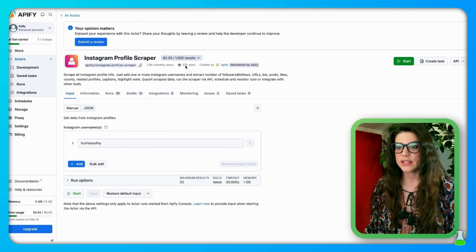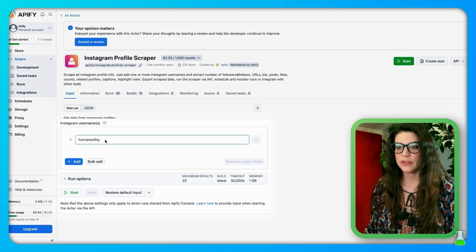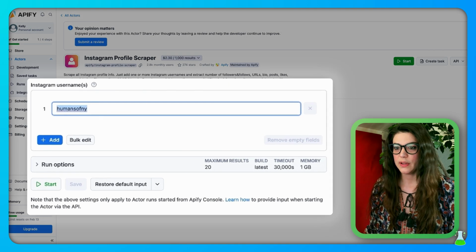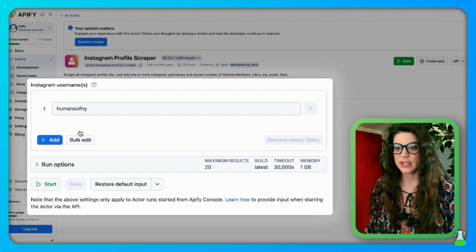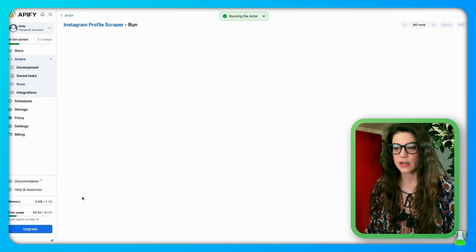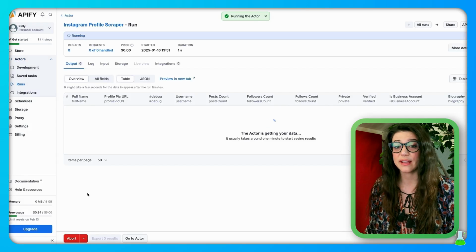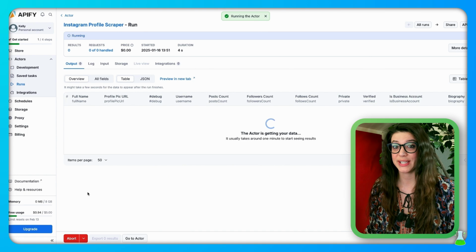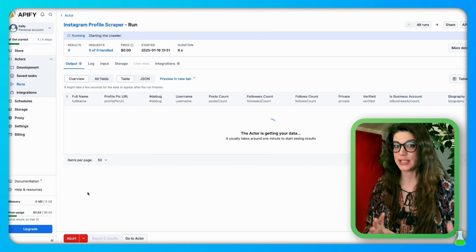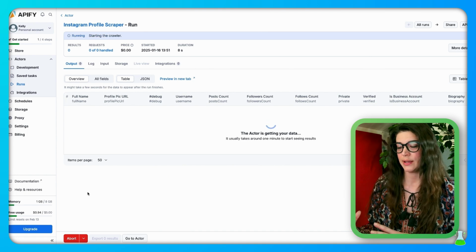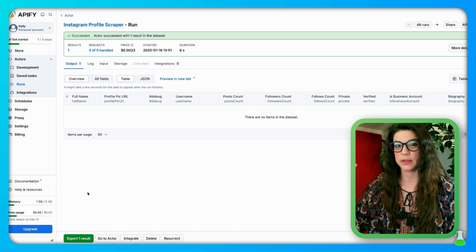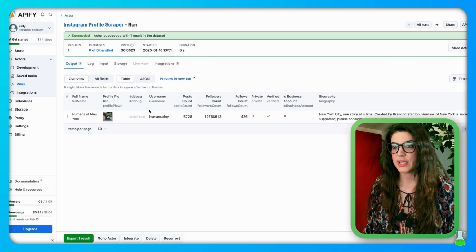Now let's open this up. It'll give you Humans of New York as an example. What you're going to want to do is run this, hit start. You need to run this at least once so our Make automation can see that this is actually connected to our Apify API. If you don't run it, then it won't show up in the drop-down menu. So that's what we did here.